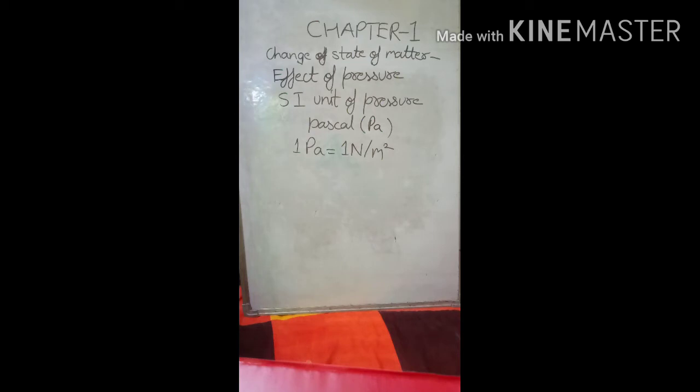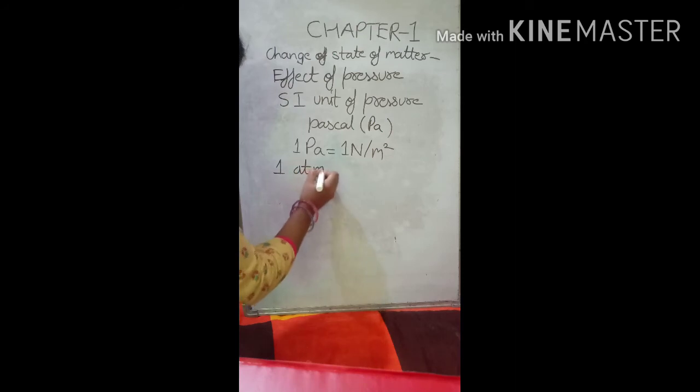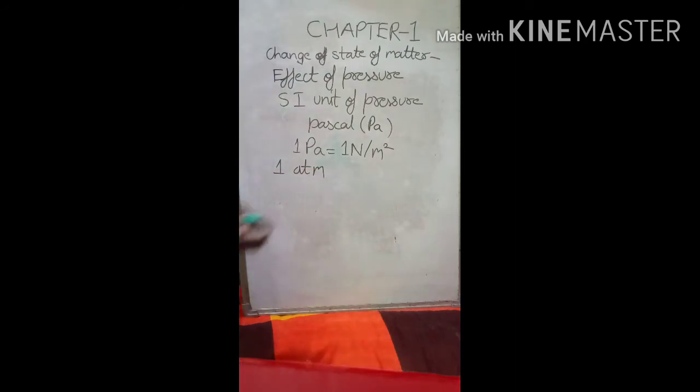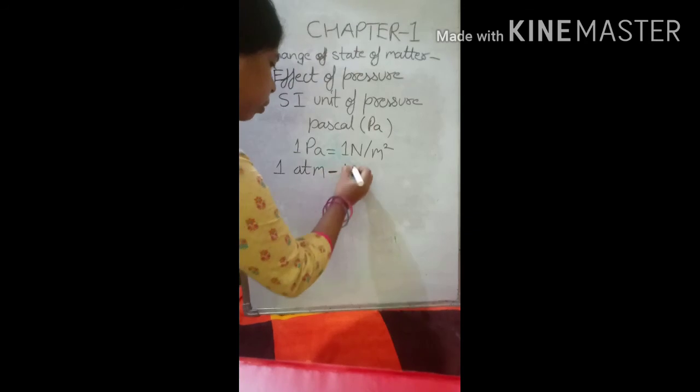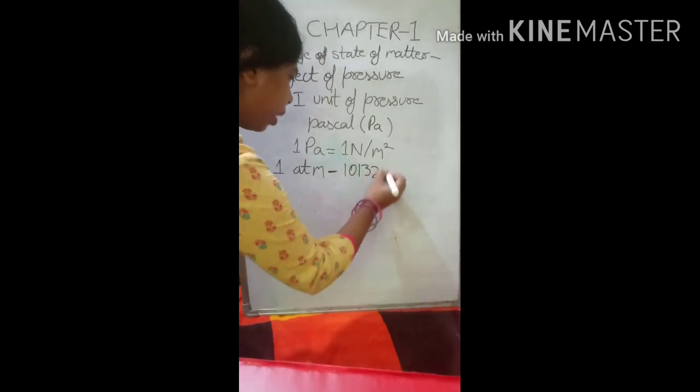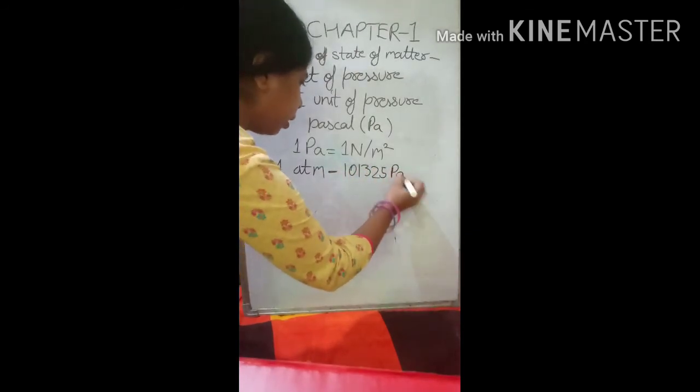Another pressure unit which we commonly use is atmospheric pressure. We write it as atm. So atmospheric pressure, or atm, is also a unit to represent pressure, and 1 atm is equal to 101325 Pascal.